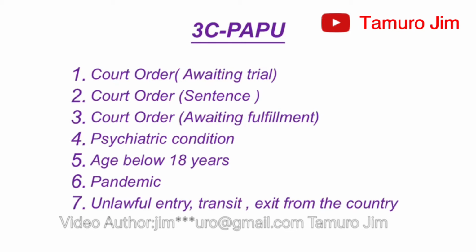Remember, I'm discussing the conditions under which personal liberty may be denied. So court order, that's awaiting trial. No person shall be deprived of personal liberty except in any of the following conditions. So there are around 7 conditions under which personal liberty may be denied or deprived, and I've told you that they are memorized as 3CPAPs. Court order awaiting a trial, court order for sentence, court order awaiting fulfillment. I'm going to explain the details, but this is for easy remembrance, though they're a bit too summarized. Then psychiatric conditions, age below 18 years, pandemic and unlawful entry, transit or exit from the country.